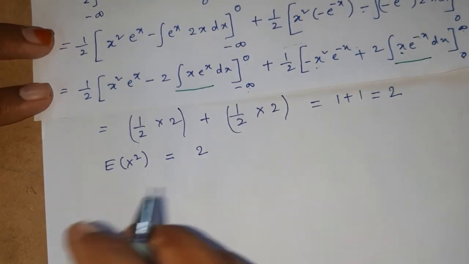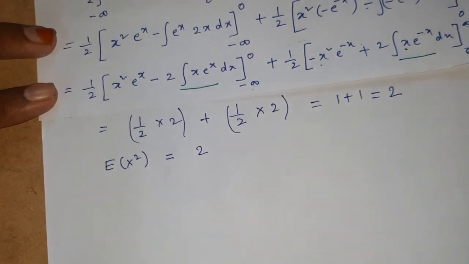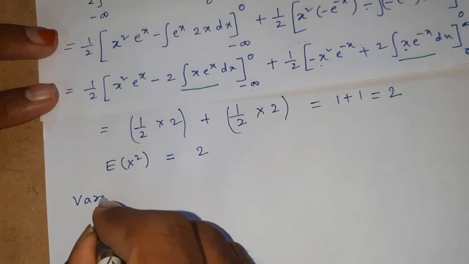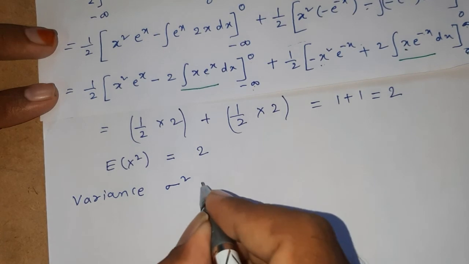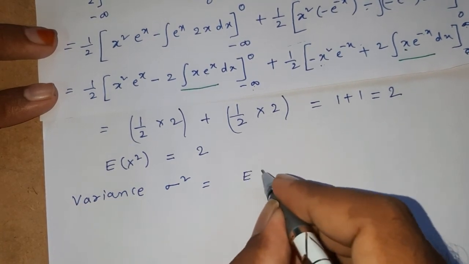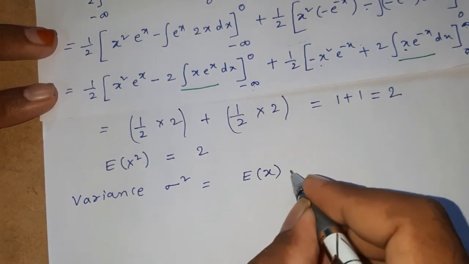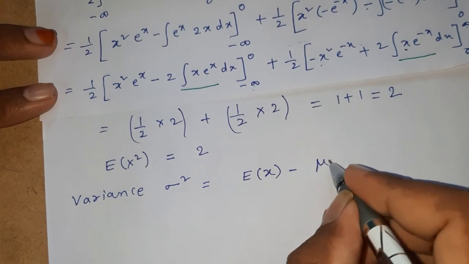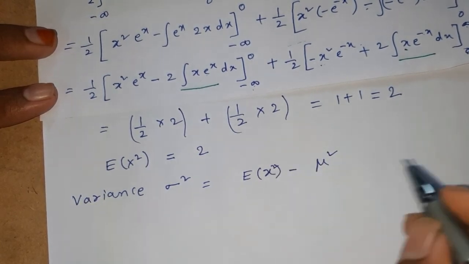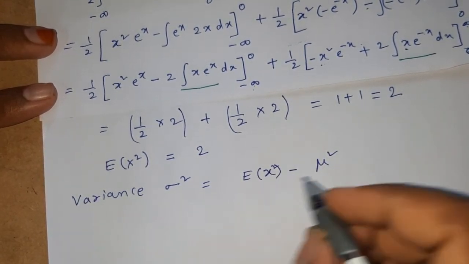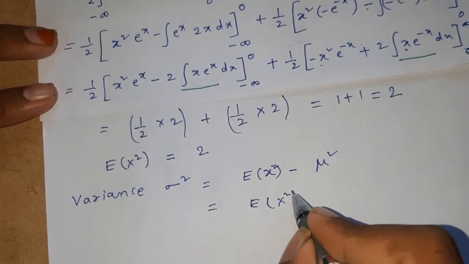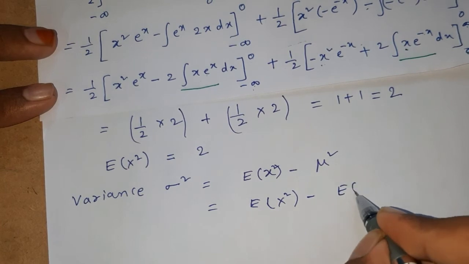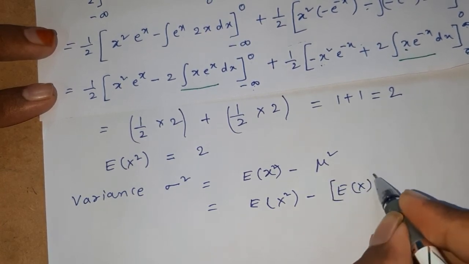Okay, now let us find out the variance. To find the variance, the formula is sigma square is equal to E of x minus mu square, which is E of x square minus mu square, where mu means E of x, whole square.